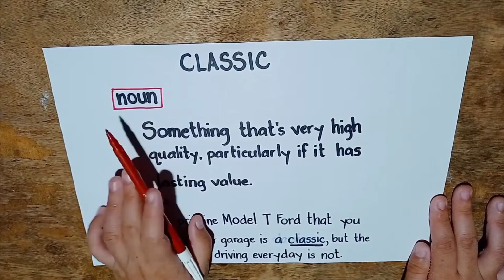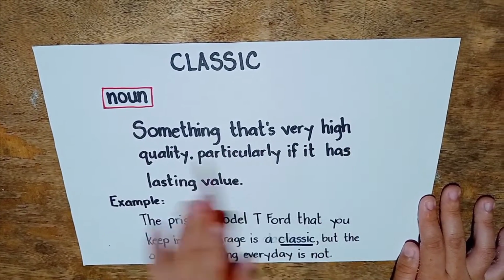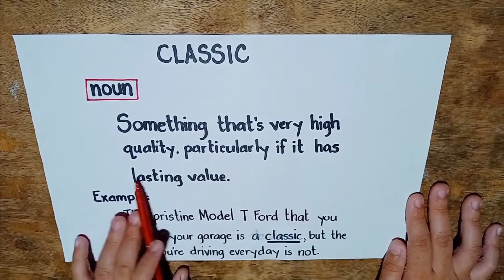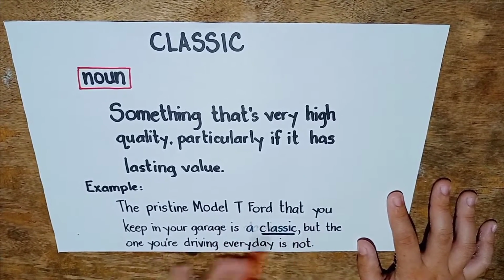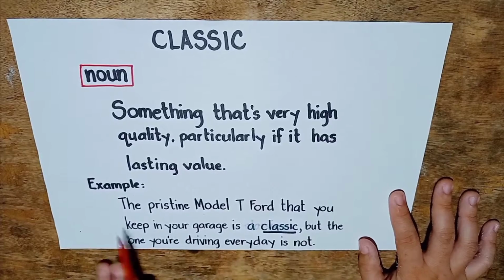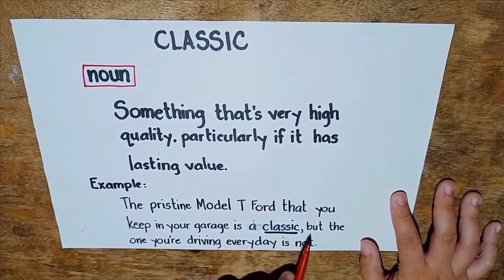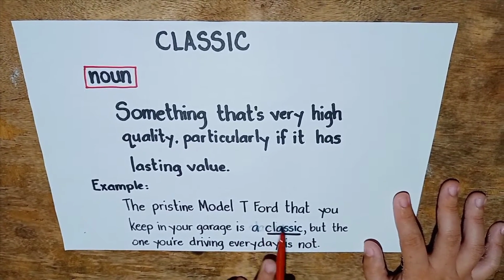Classic as a noun means something that's very high quality, particularly if it has lasting value. For example, the pristine Model T4 that you keep in your garage is a classic, but the one you're driving every day is not. Classic here is a noun.